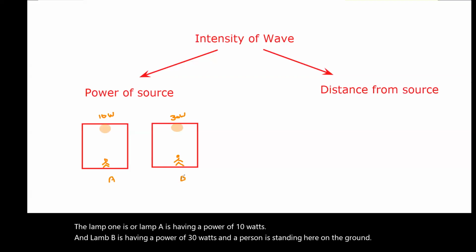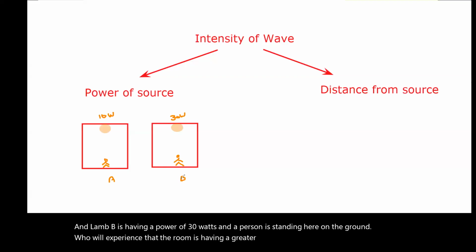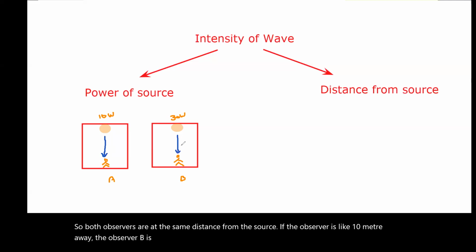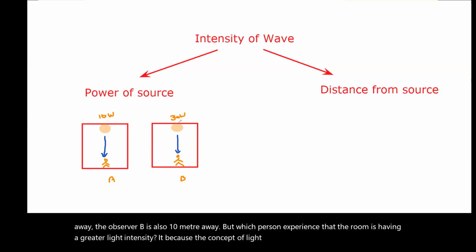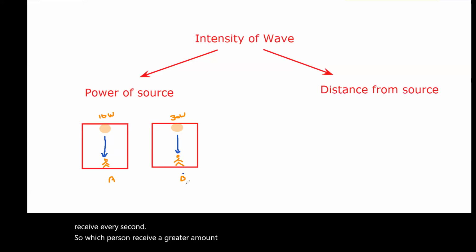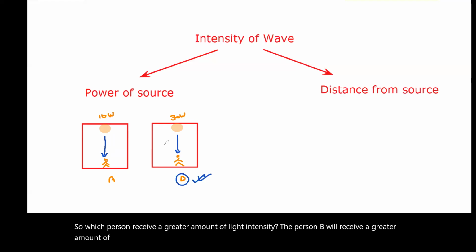Who will experience that the room has a greater light intensity, or is brighter? A or B? Both observers are at the same distance from the source. Like if observer A is 10 meters away, observer B is also 10 meters away. But which person experiences greater light intensity? Because light intensity means how much energy we receive every second. The person B will receive a greater light intensity. Or we can also say that room B will appear brighter as compared to room A.